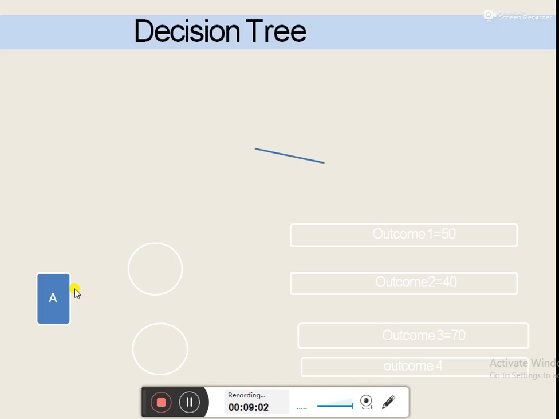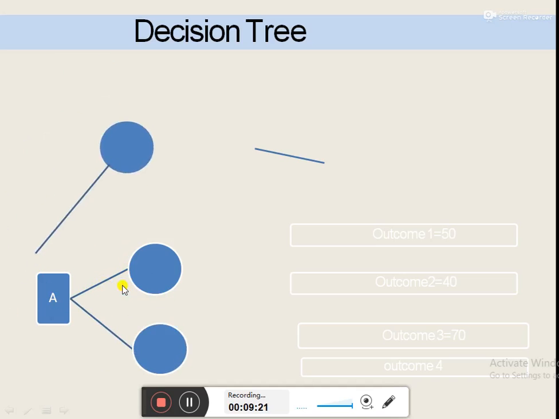So in this particular problem, we have a square which is represented by A. After that, draw the alternatives available at this particular stage, which are represented by these lines. So at stage 1, there are 3 options or alternatives available with the decision maker, which are represented by these lines.